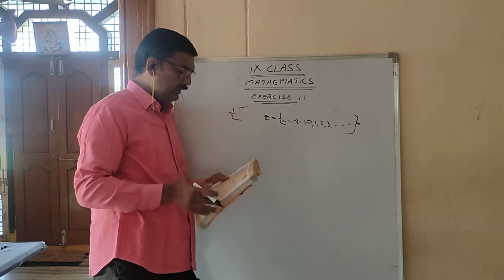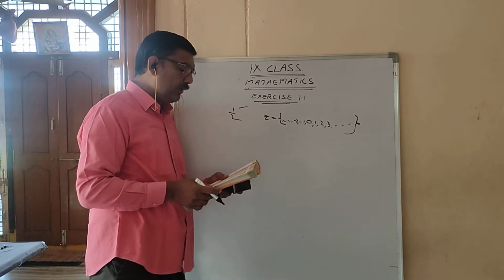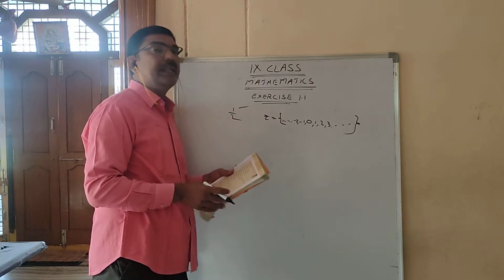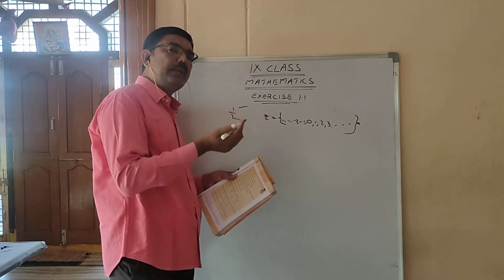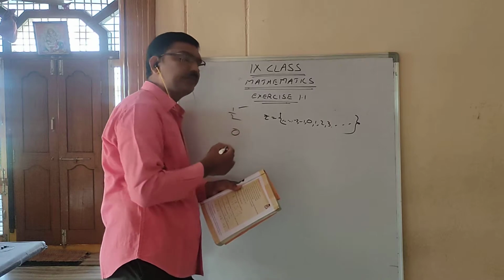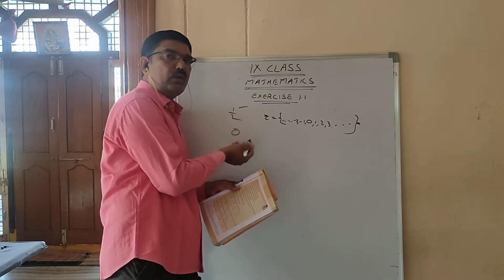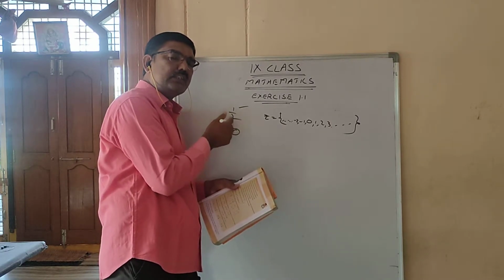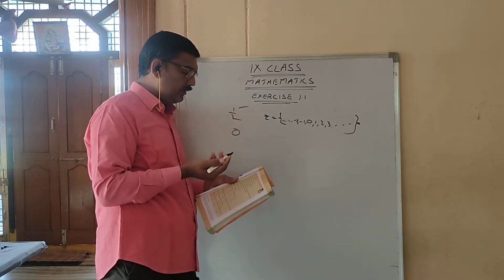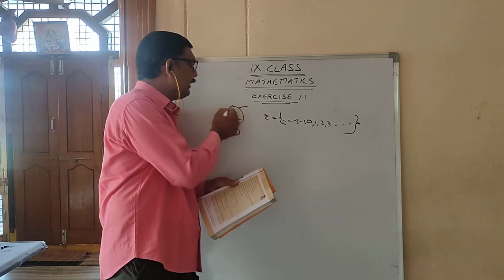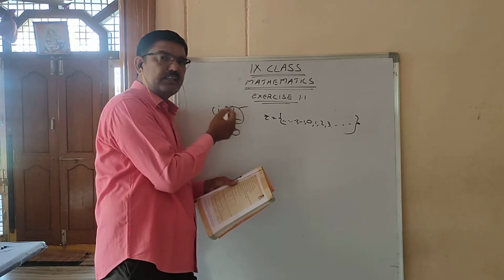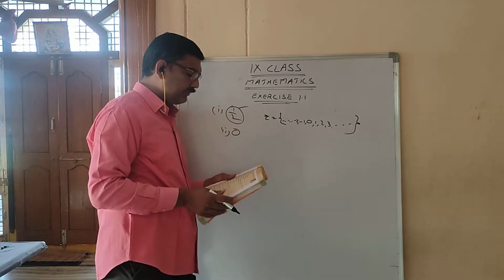It's not an integer. Next, a whole number which is not a natural number. You have to write a whole number, but it should not be a natural number. Means 0. 0 is what? A whole number. 0 is not a natural number. It is the answer for the second question. Here, any p by q form, 2 by 3, 7 by 8, anything you can write.